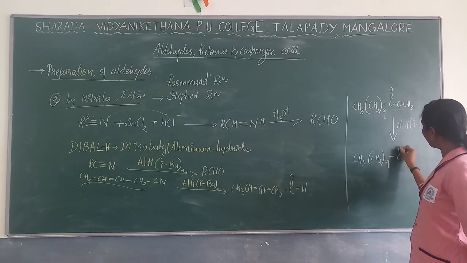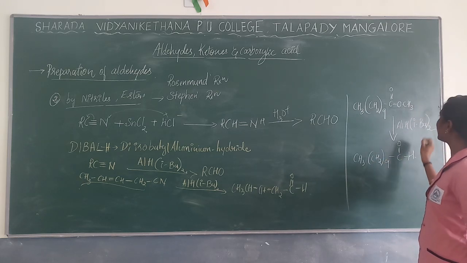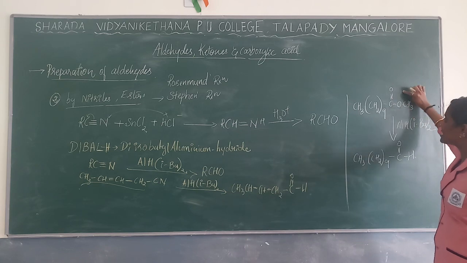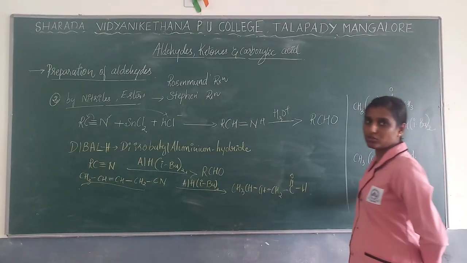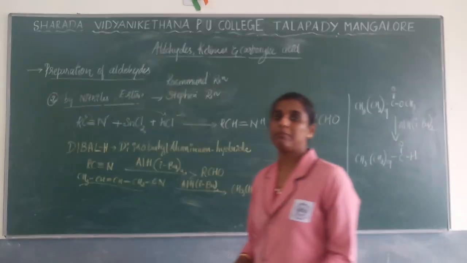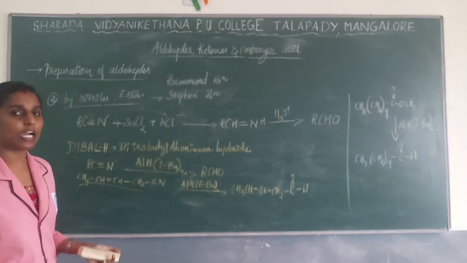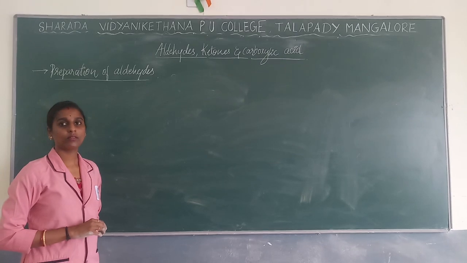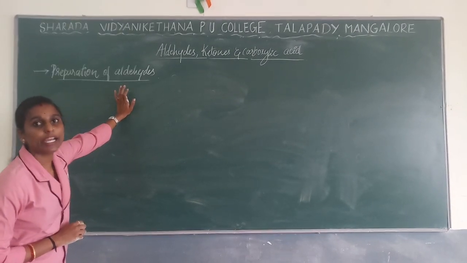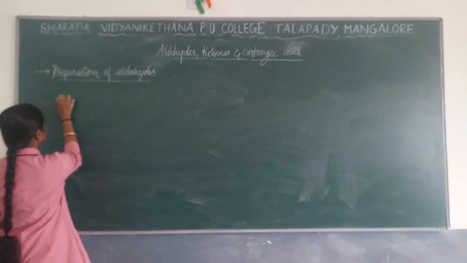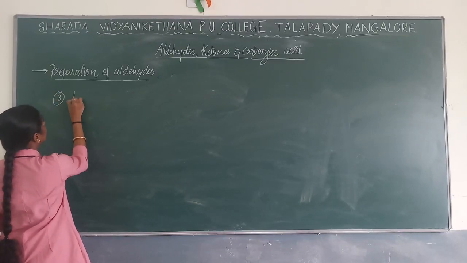The product will be this one. So this ester OCH3 will be replaced by hydrogen. Replacement will be done by hydrogen. Okay, so this is regarding the concept. So the next preparation will be done by using hydrocarbons. So the third one is from